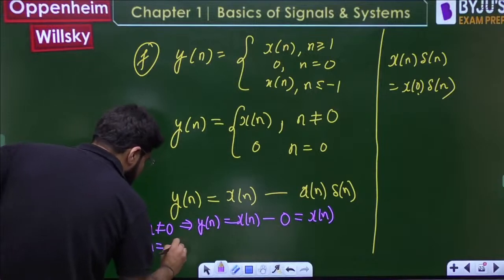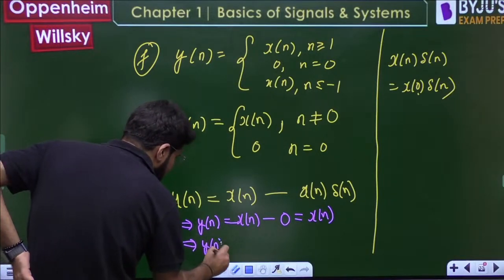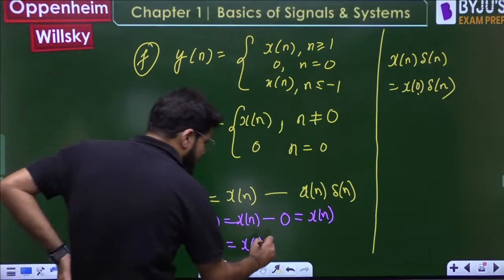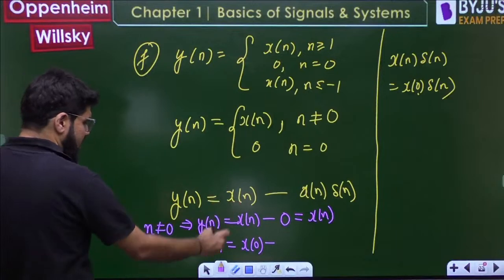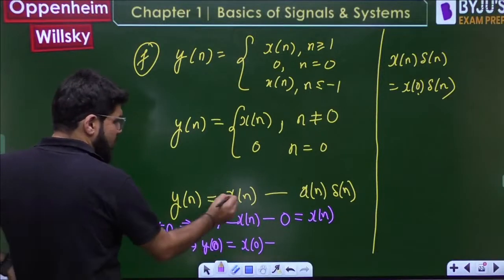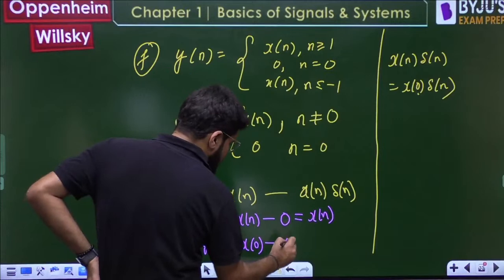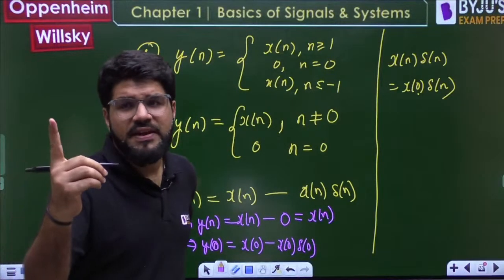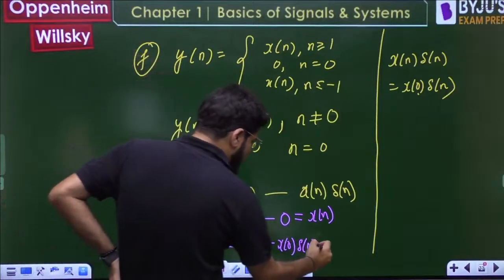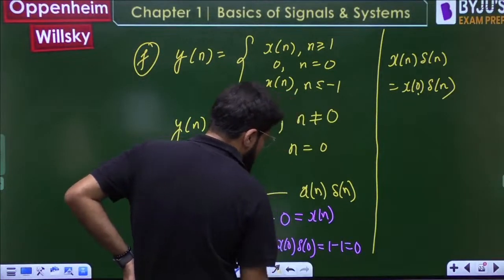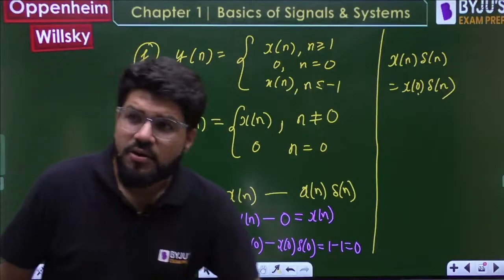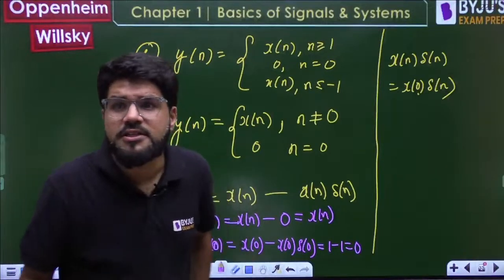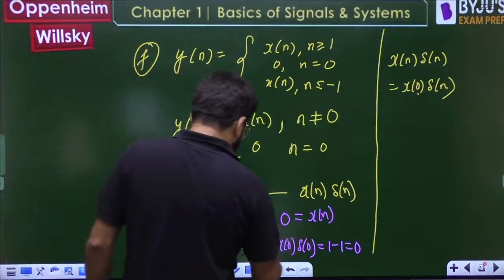But if n is equal to 0, pay attention. If n equals 0, yn is equal to x0 minus, putting n as 0, what is y0? x0 minus x0 delta 0. What is delta 0? The discrete time unit impulse has finite magnitude, so this is also 1 minus 1, 0. You get your answer. That is why I am discussing the E and F parts. You have to understand how to write the functions before solving it. So what is that F part now?